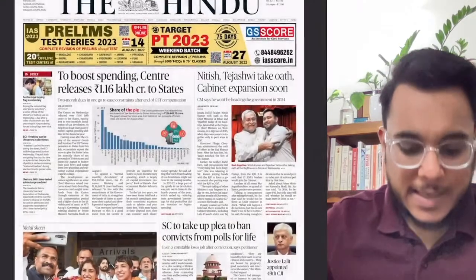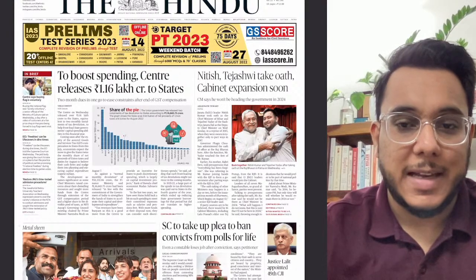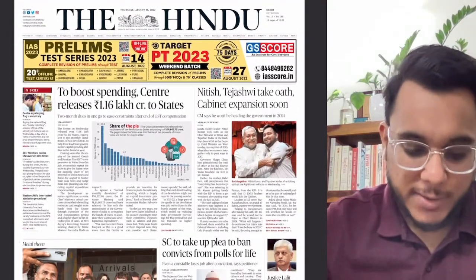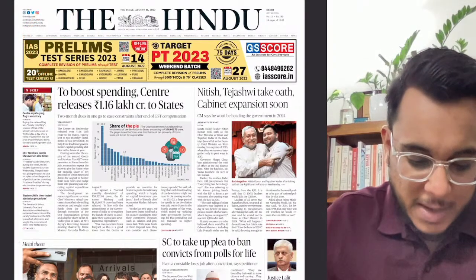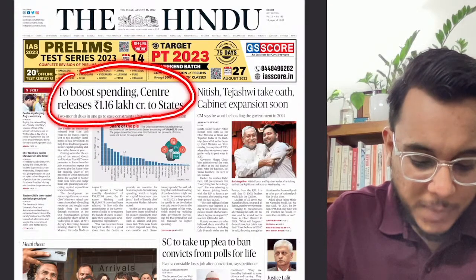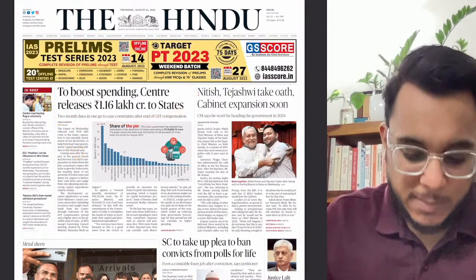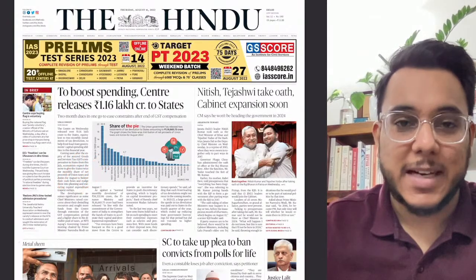Now first of all, let's see the overview of the entire newspaper in order to understand which articles are going to be important for our examination. So here we have the first page of the Delhi edition of the Hindu newspaper. The first article we can see is that the Centre has provided a boost to the states in terms of the transfers. We'll see this particular article, what it means and what will be the implications.